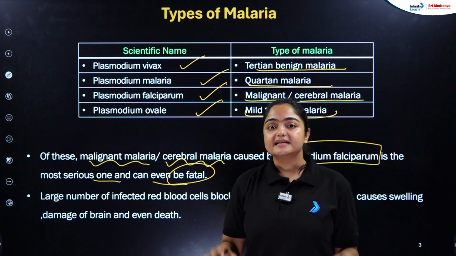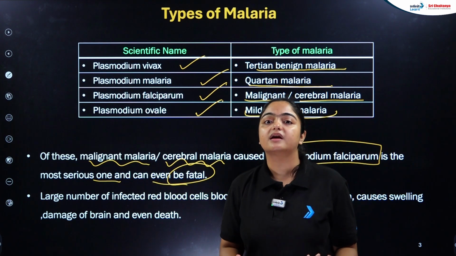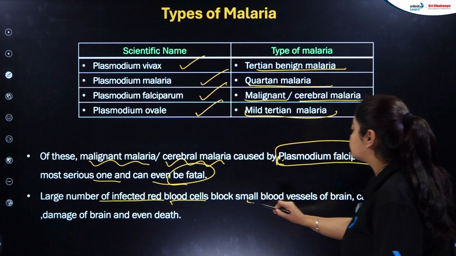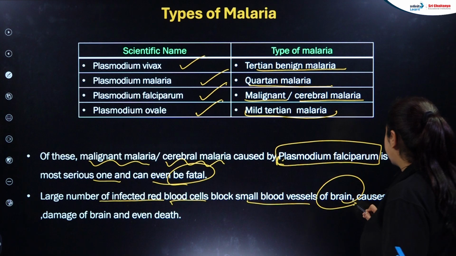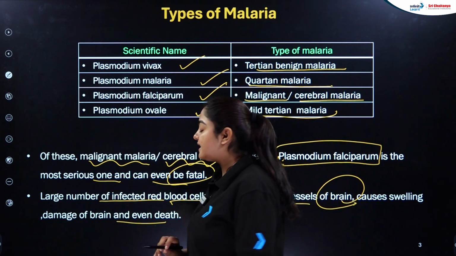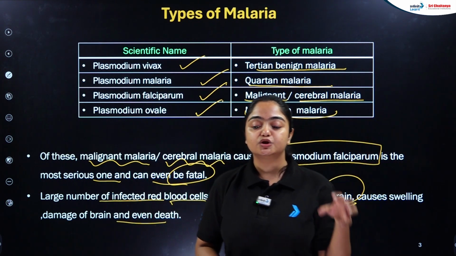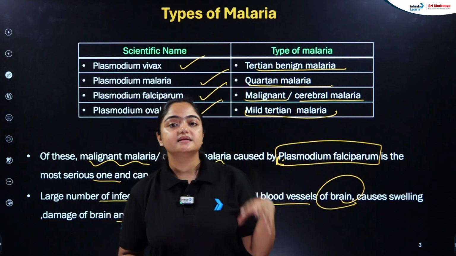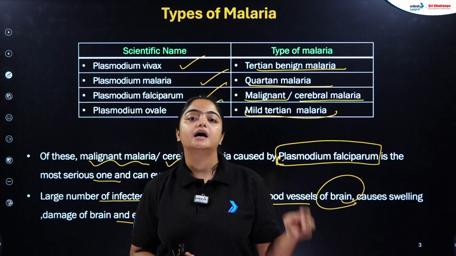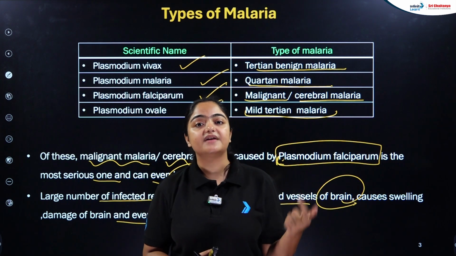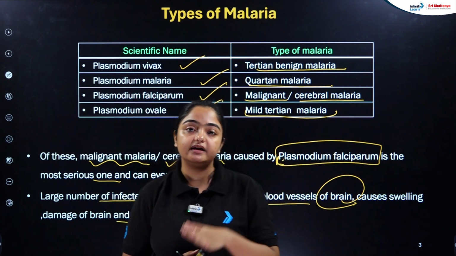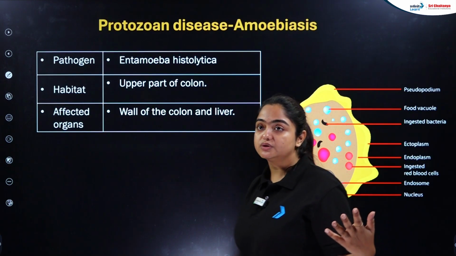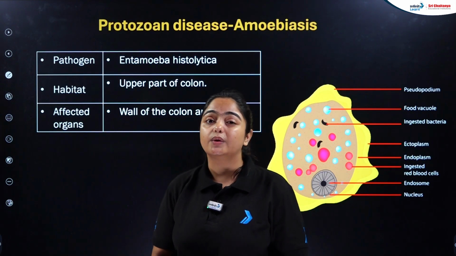and it can be fatal as well if you are considering the severe cases over here, right? A large number of infected red blood cells block small blood vessels of the brain, which causes swelling, damage to the brain, and even death. Whenever I talk about malaria, the first organ that gets affected is the liver, but the sexual cycle starts in the RBC, okay? So from the RBC only, the severity of the disease starts whenever we are discussing malaria over here, right?